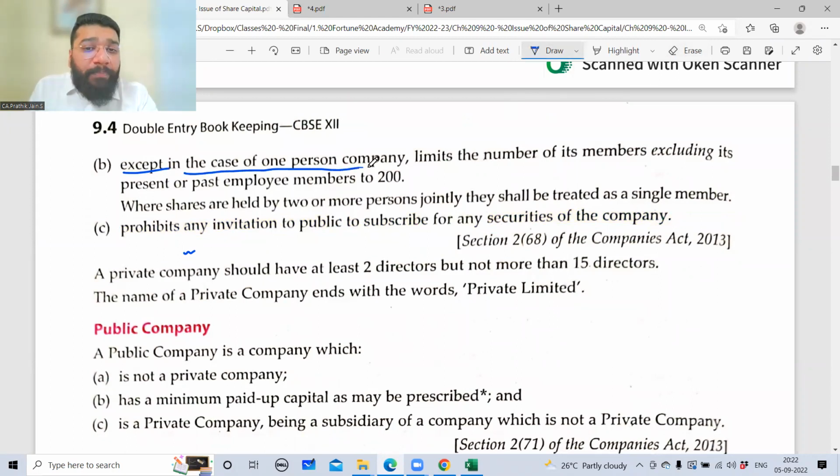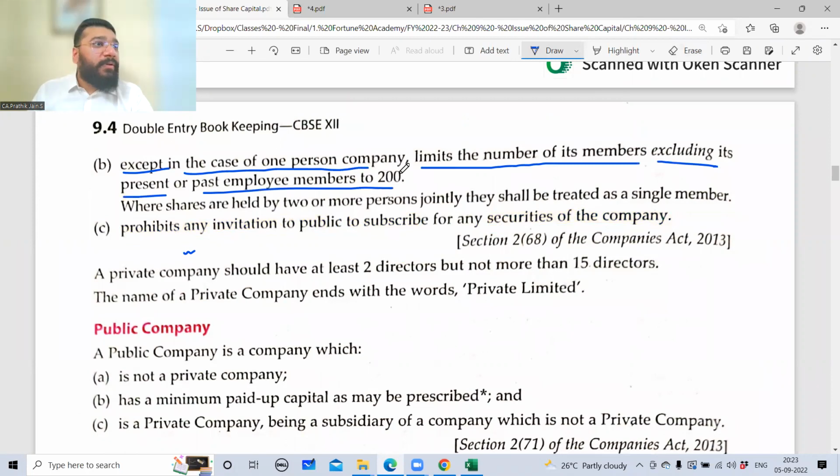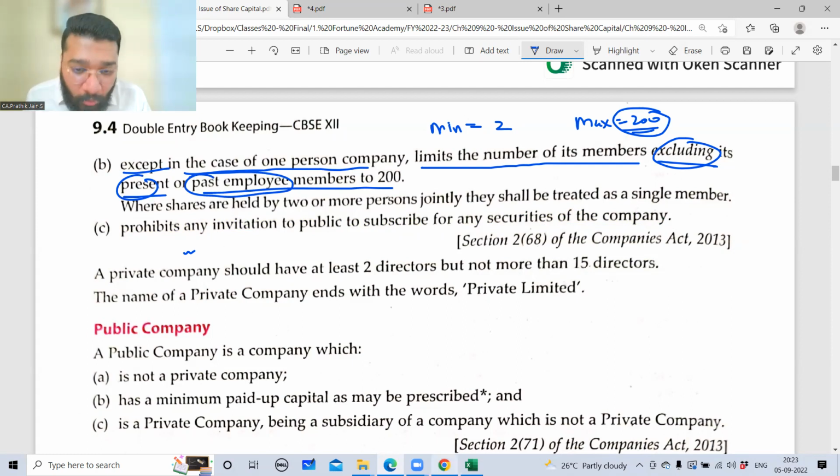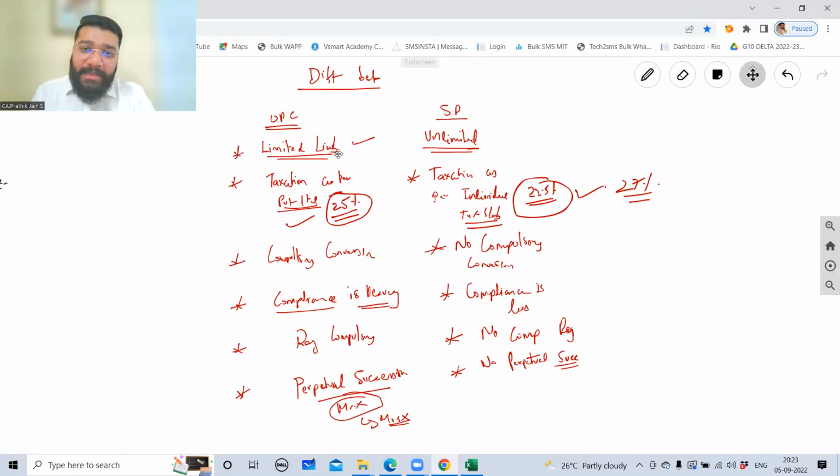Except in case of one-person company, it limits its number of members, excluding its present and past employee members, to 200. Very confusing language, no? So what they are trying to tell is that in a private company, the minimum number of shareholders should be 2. The maximum limit is 200. When you count these 200 people, you should exclude the present and past employee members. Present and past employee shareholders have to be excluded. Now, what is meant by this? Let's understand.